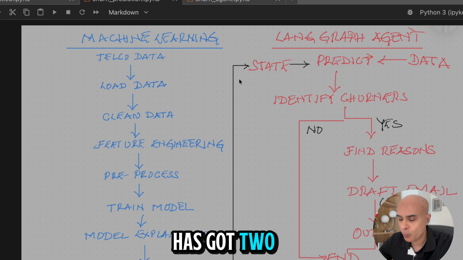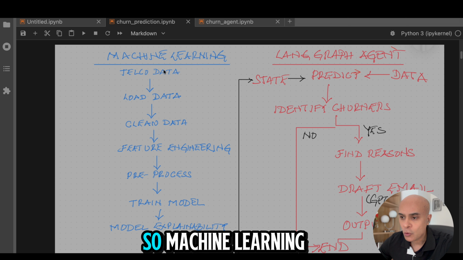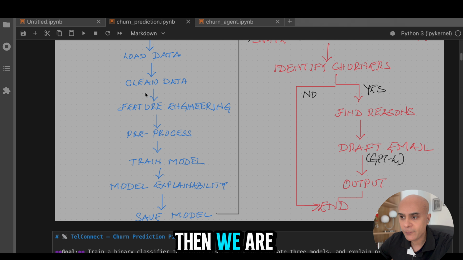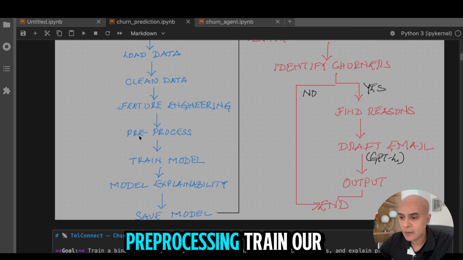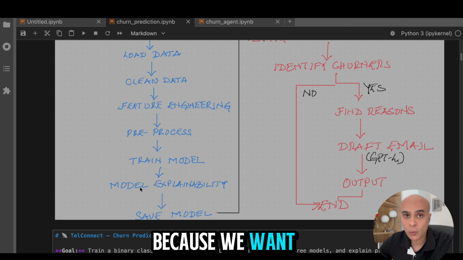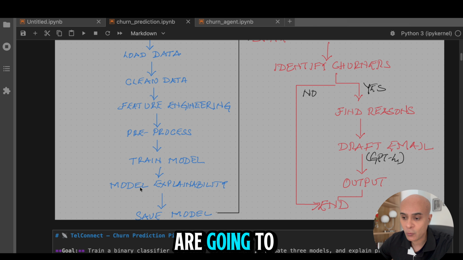So the solution has two parts. First is machine learning and second is LangGraph agents. For machine learning, we are going to start with some data related to a telecommunication company. We load the data, then we also clean the data. As usual, no data is clean, so we need to clean it. We have to do some feature engineering, which is going to help us improve the model accuracy. We also need to do some pre-processing and train our model. We also have to do some model explainability because we want to find the reasons why the customers are going to leave. And then we are going to save this model.